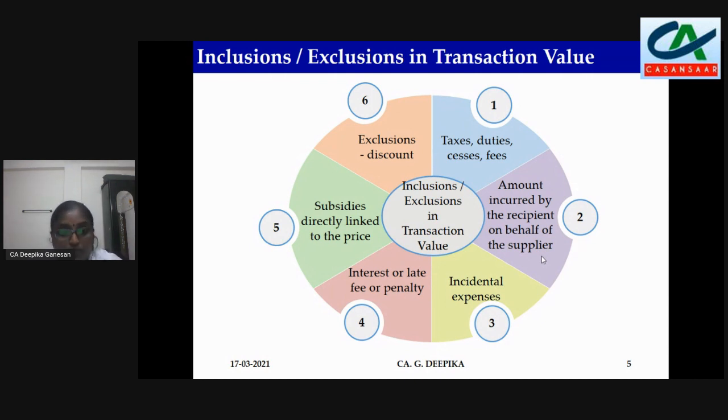Point number 5, subsidies directly linked to the price. Now, any subsidy which you receive from other than central government or state government or union territory, so other than from government, then that will have to be included. Now, let us take for example. So, you take a classmate notebook, say it is costing 50 rupees.